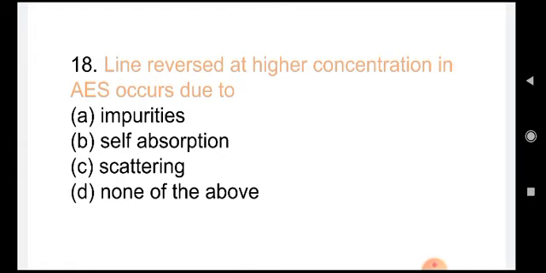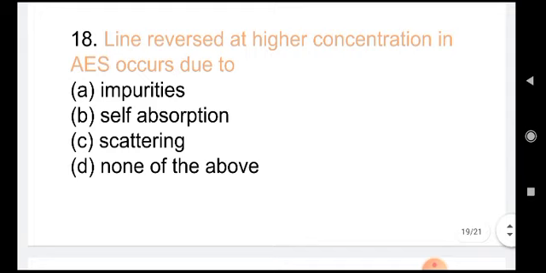atoms which are not excited, they'll start absorbing the emission of excited atoms. So that will cause a reduction in the emission. Okay. So because of self-absorption by unexcited atoms, you will get reduction in the emission lines, and then that causes line reversal. Line reversal means as the concentration is increased, emission increases, but after a certain increase in concentration, the emission starts to decrease. Okay, that is called line reversal.